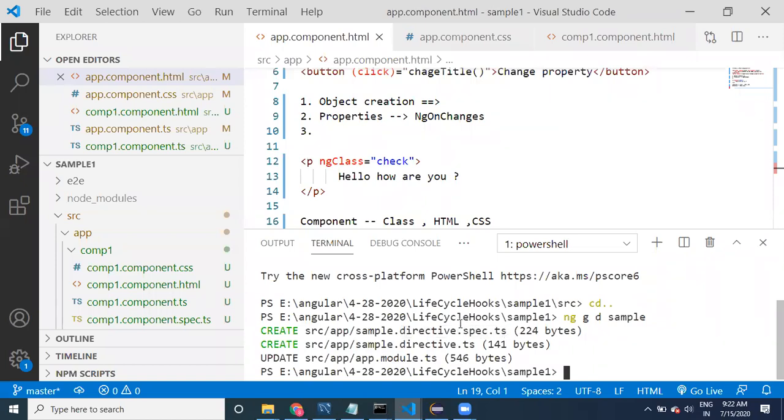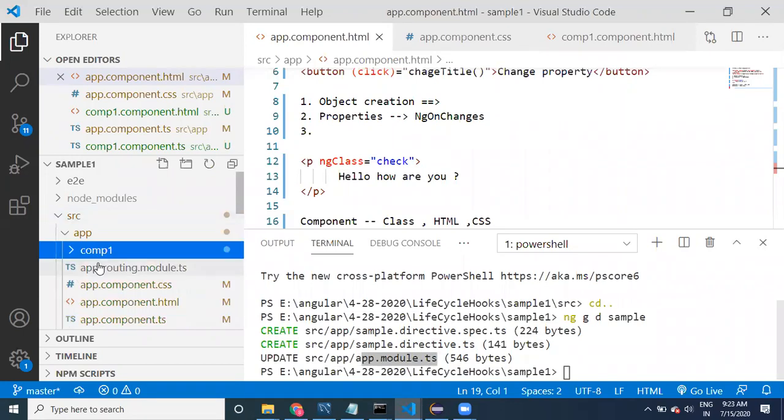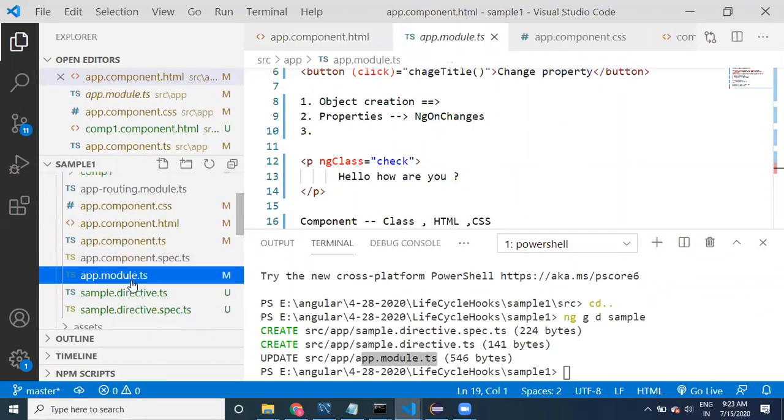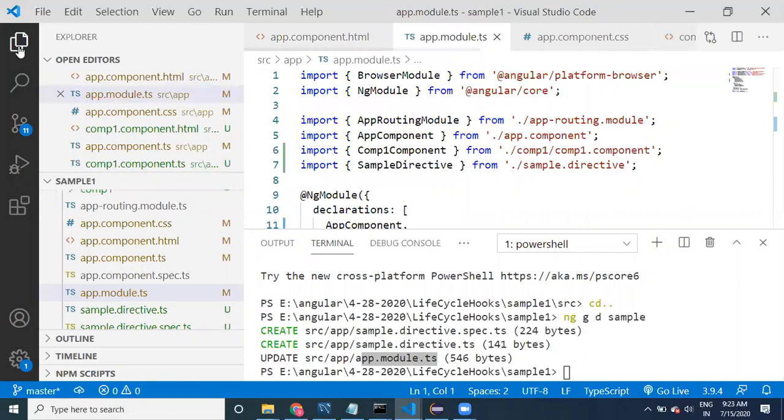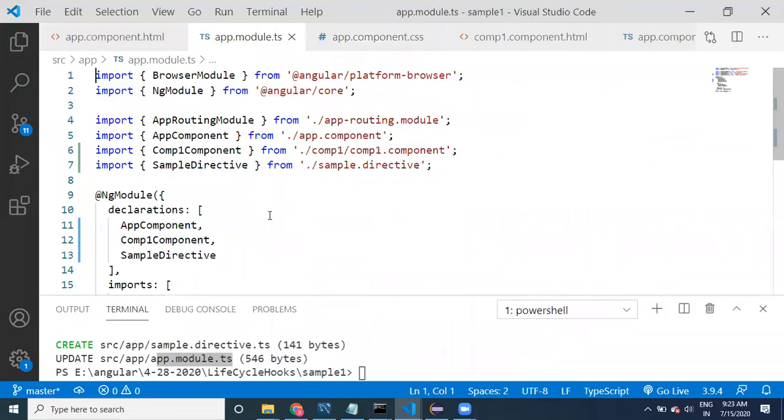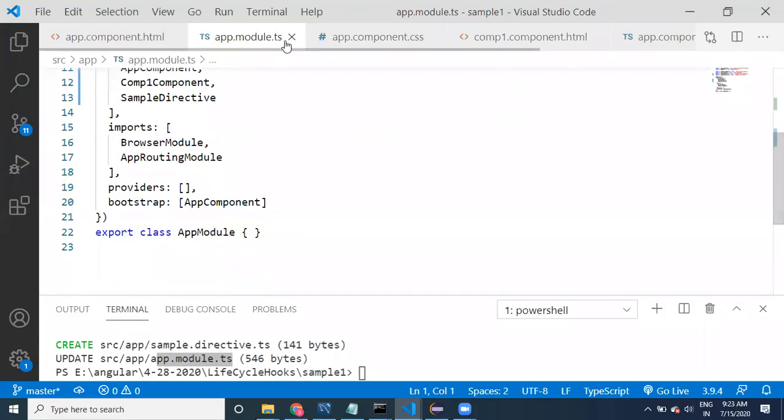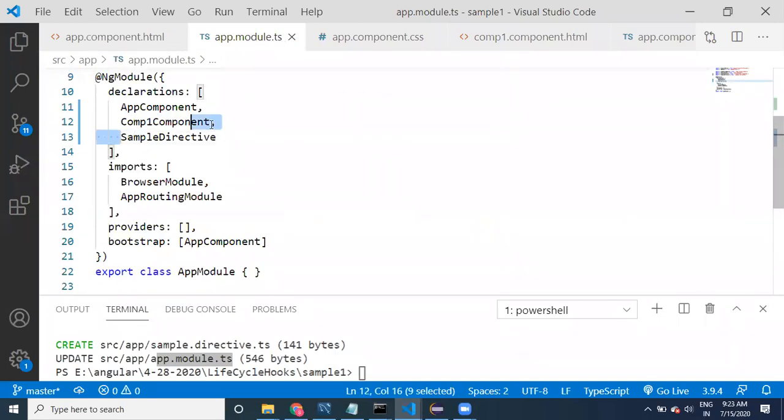That's fine, you don't need to worry about this one. You have to worry about this one. And whenever you create this directive, it got updated in the app module. If you go to the app module, see the same way how a component is declared, the same way the sample directive is also provided.